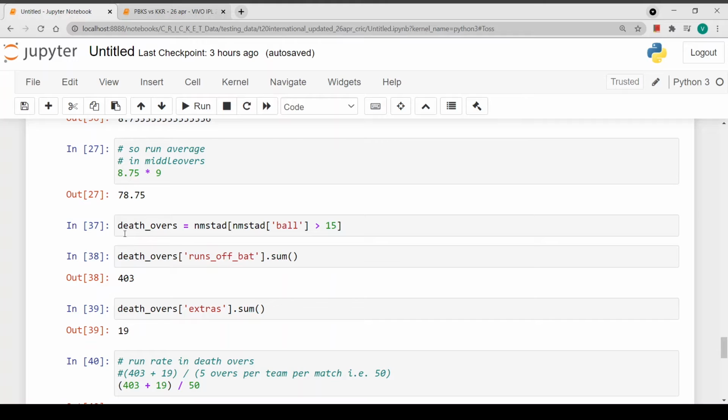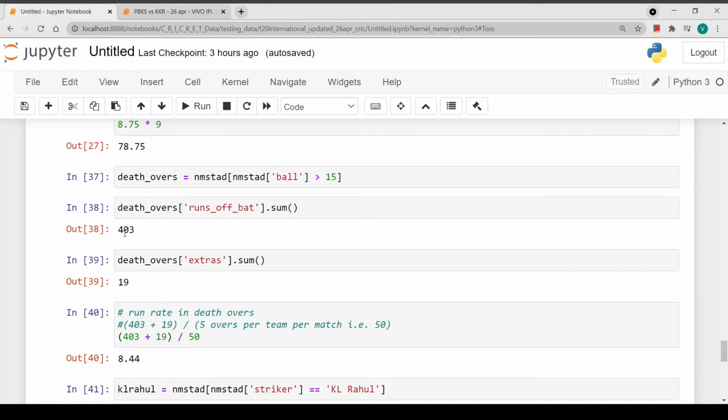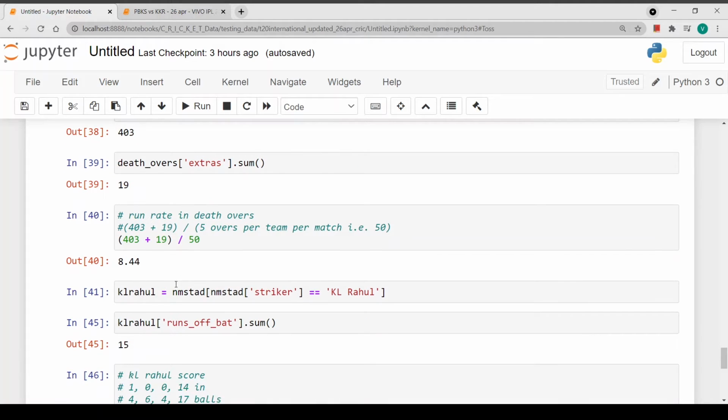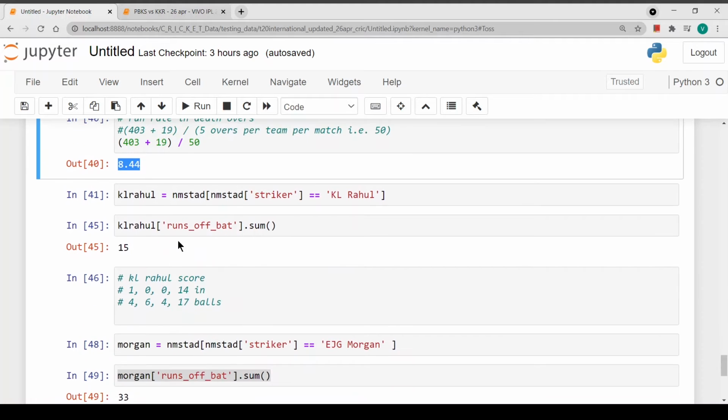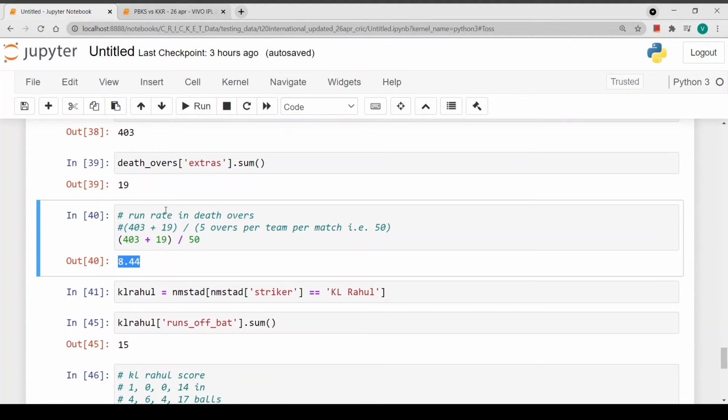So what happens in the death overs? Death overs are the last 5 overs of the match. The runs scored in the death were 403 and 19 extras, so 422 in all, and we'll take the average. The total number of overs in the death were 5 for India, 5 for England, so 10, multiplied by 5 matches, 50 overs. So the run rate in the death overs comes down to 8.44. These were some of the team statistics we found out.